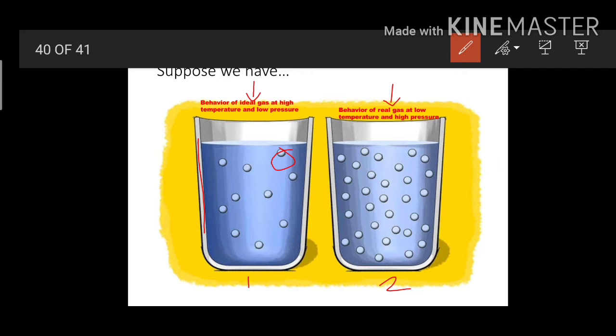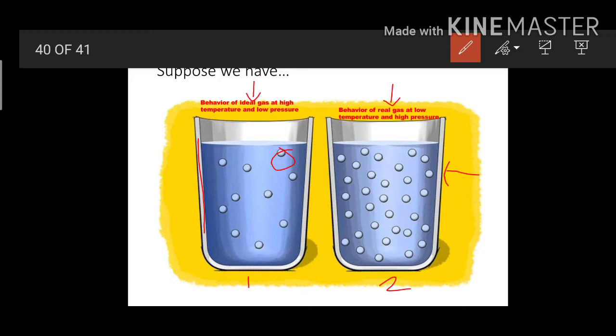Here, as you can see, this one shows real gas behavior at low temperature and high pressure. At low temperature and high pressure, what is happening? Firstly, they will not obey the laws of an ideal gas.